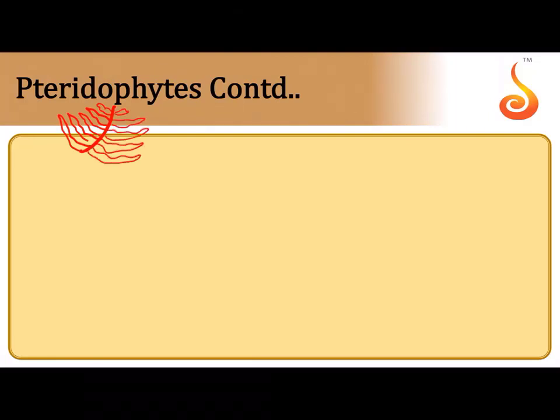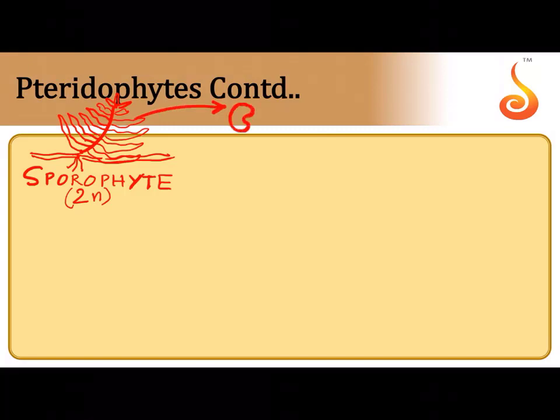stem like this, and it has true roots, obviously, because it is a plant with vascular bundles. Okay, so this is the leaf of the plant. We call this main plant body the sporophyte. See the difference. In bryophytes, the main plant body was a what? Gametophyte. Here it is the sporophyte. It is diploid. The sporophyte will have special structures on them called sporangia.